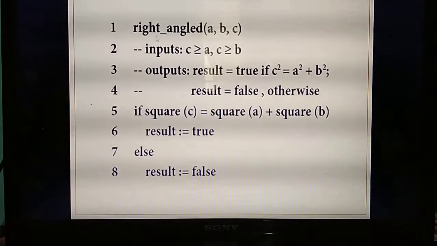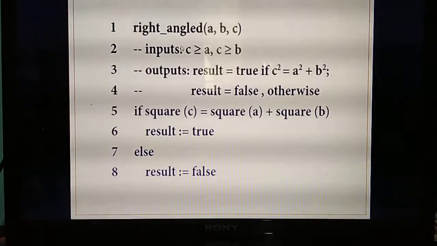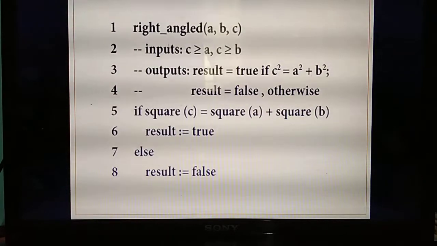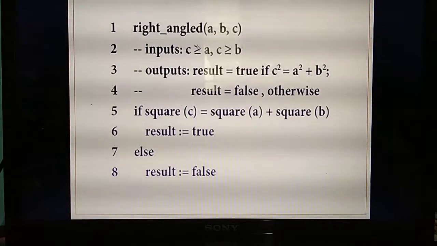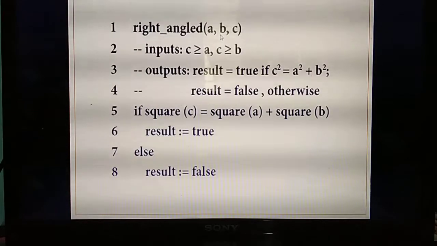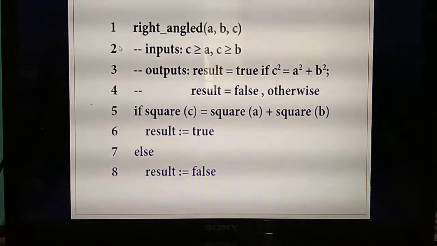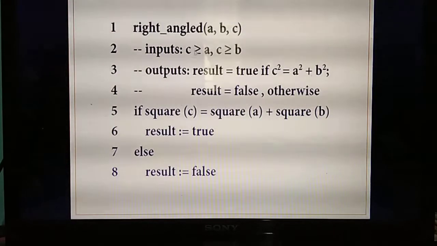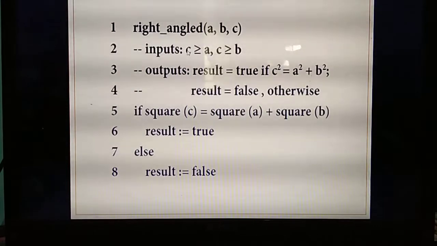Now you are going to write the algorithm for the right angle triangle. What's the name of the algorithm they have given for the right angle triangle? The last algorithm is squaring of numbers. This algorithm you are going to use to write the right angle triangle. What's the name of the function? Right angle. How many variables do you need? 3: a, b, c. Next, you need to write the input. What's the condition? Which is the longest side? C is the longest side.